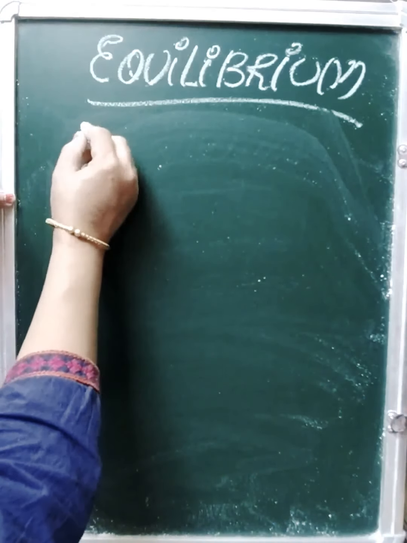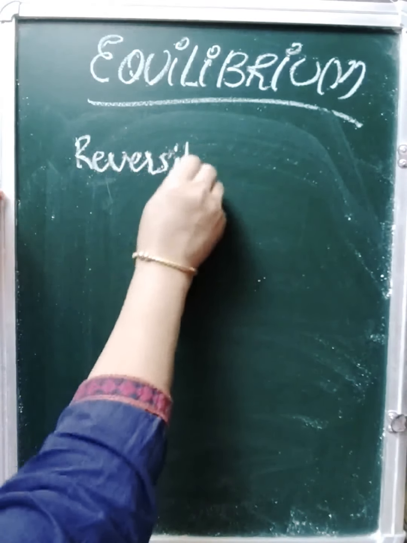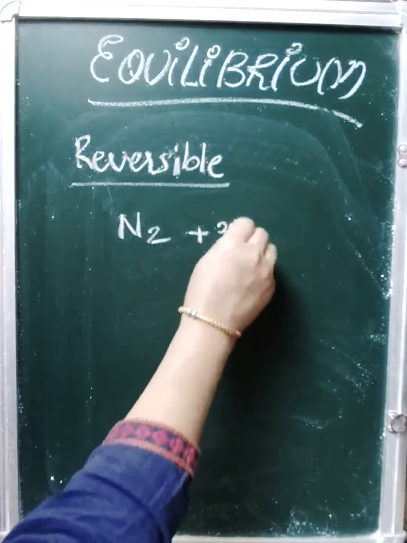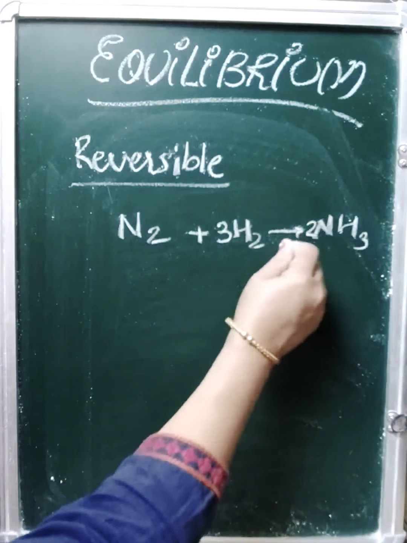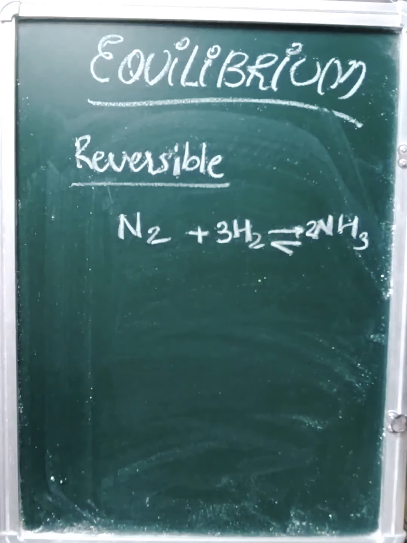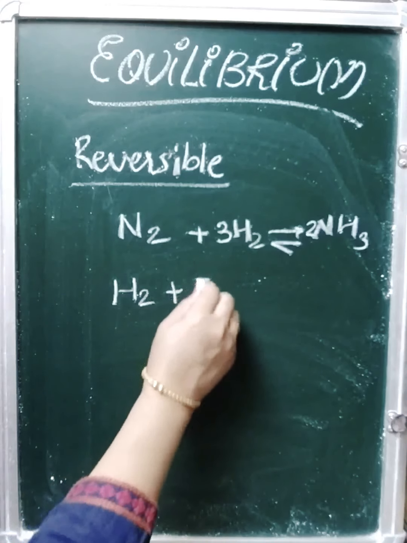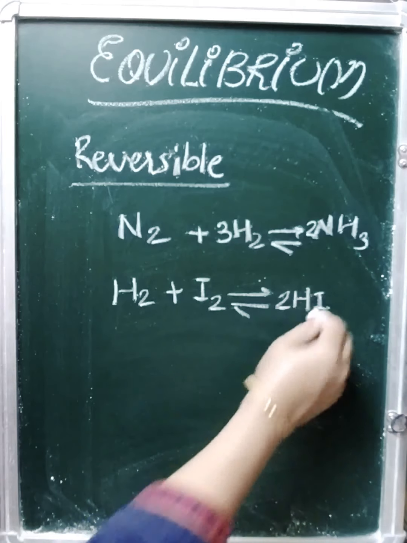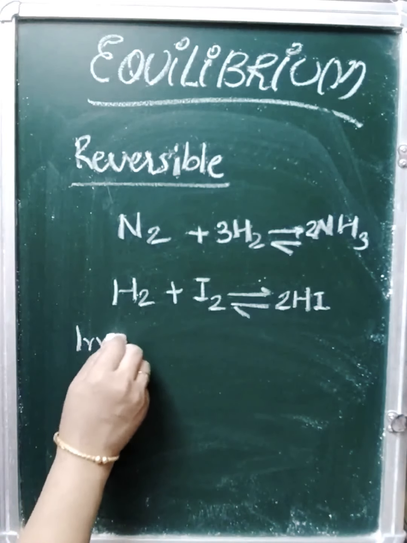Reversible first we see. Examples of reversible reactions: nitrogen reacts with hydrogen to give you ammonia, and we find that ammonia again decomposes to nitrogen and hydrogen. Similarly, hydrogen reacts with iodine to give 2HI, and we find that HI again breaks up into hydrogen and iodine.